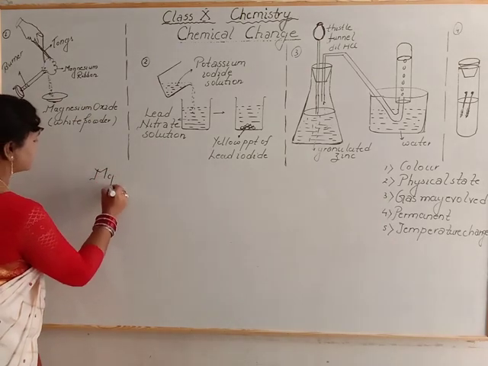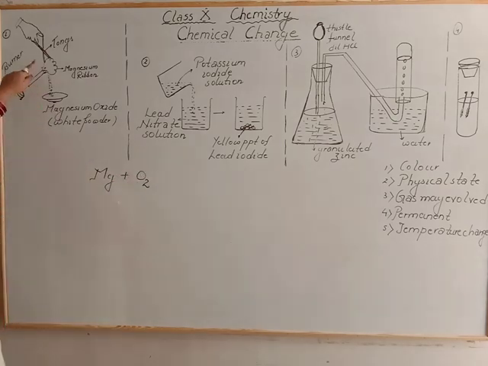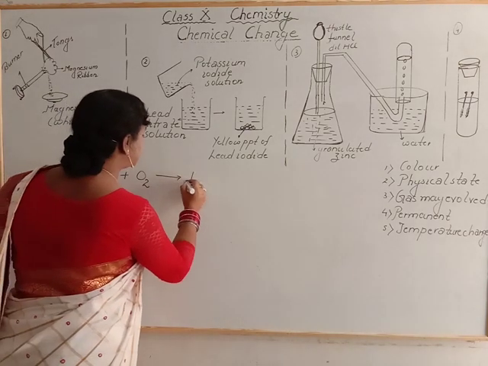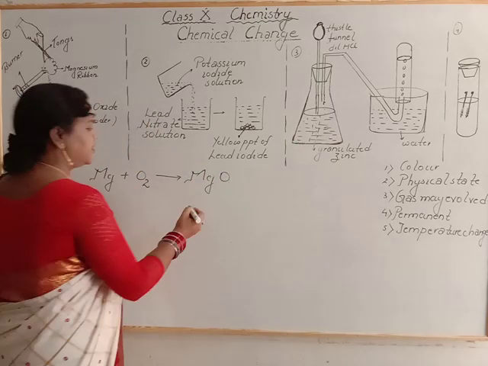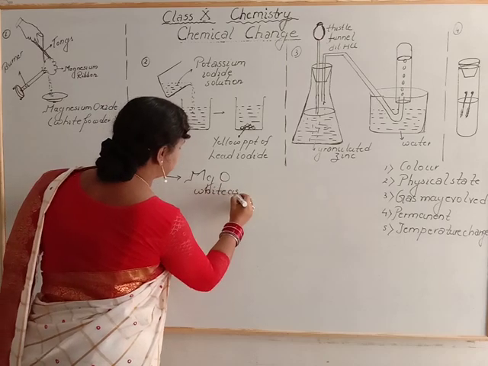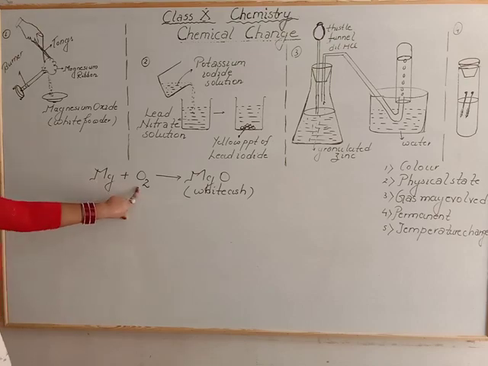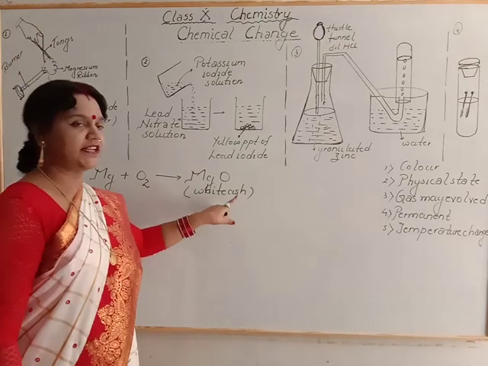We burn it. What will happen? When we burn the magnesium ribbon, magnesium reacts with oxygen and we will get magnesium oxide. Now this is magnesium oxide, which is white ash. Now here it is metal. When it reacts with oxygen present in the environment, it forms magnesium oxide.